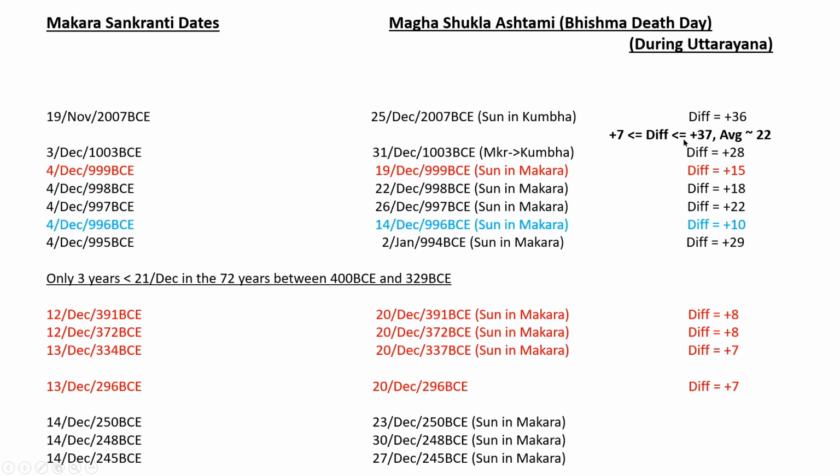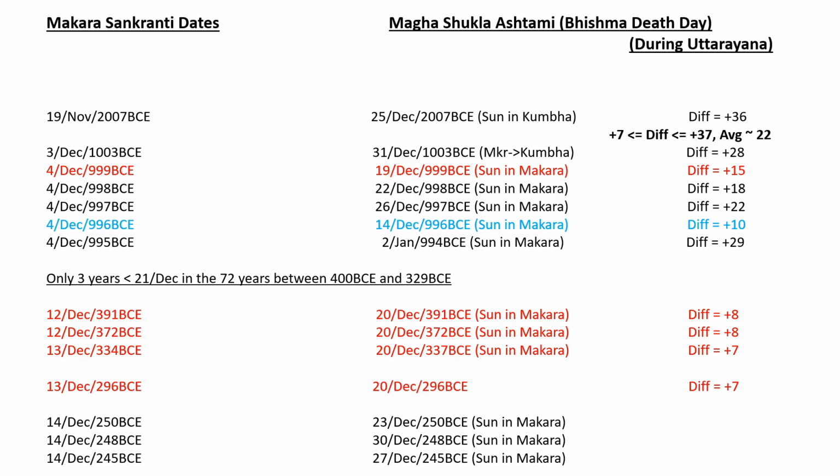Basically, it all depends on these differences. The minimum difference between the Makara Sankranti and Magha Shukla Ashtami is 7 days, and the maximum is 37 days. The average works out to be 22 days. This maxima and minima we can work out purely geometrically, based on the geometrical structure of the zodiac and the nakshatras, because if there is some star, there will be a particular star or nakshatra opposite to it. It's always the same because of the geometrical pattern of the arrangement of the stars.